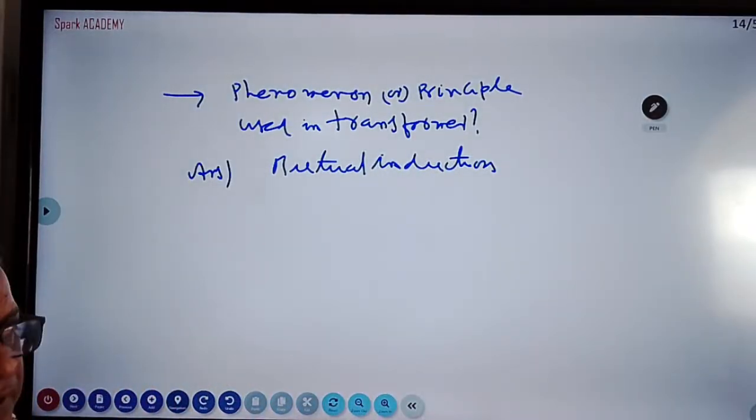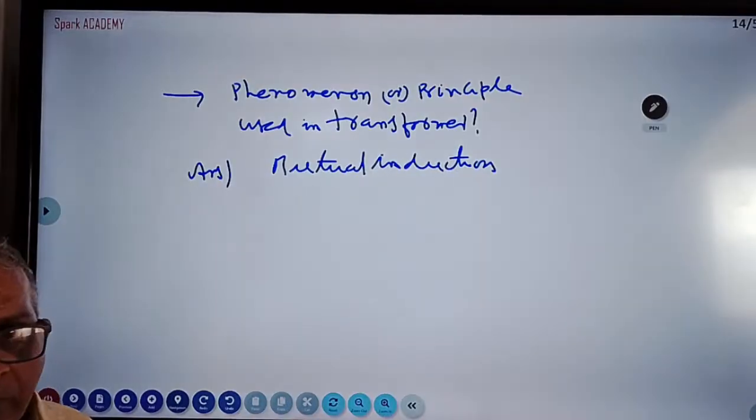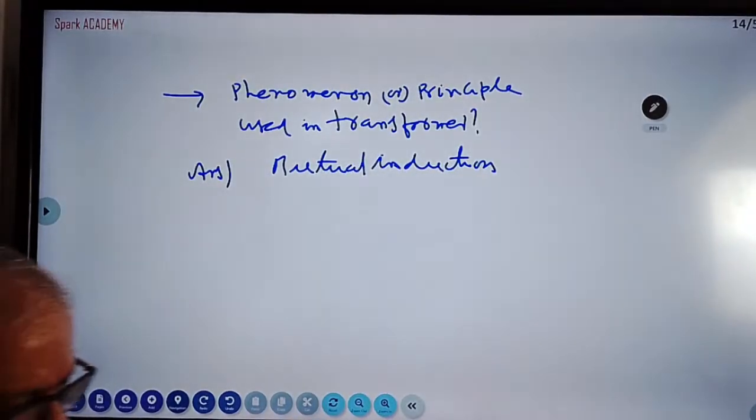Between them the flux is linked. From primary to secondary, flux is linked. The two coils are there. Mutual induction. There are two types of coils, primary and secondary. That also you can write.